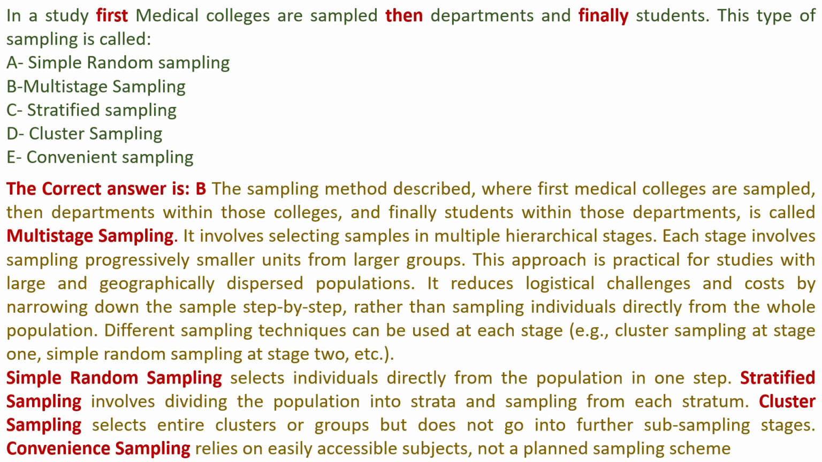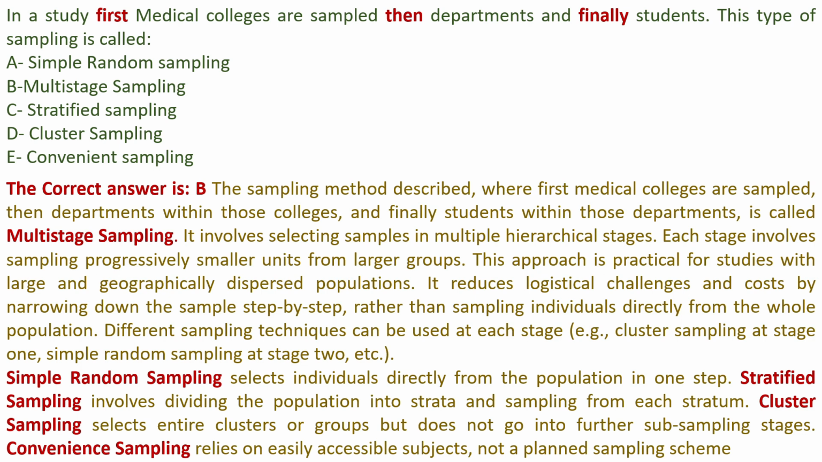It reduces logistical challenges and costs by narrowing down the samples step by step, rather than sampling individuals directly from the whole population. Different sampling techniques can be used at each stage. For example, cluster sampling at stage 1, simple random sampling at stage 2, etc.